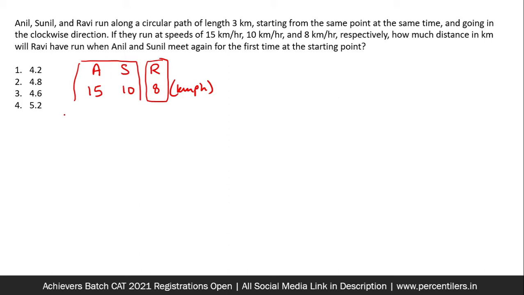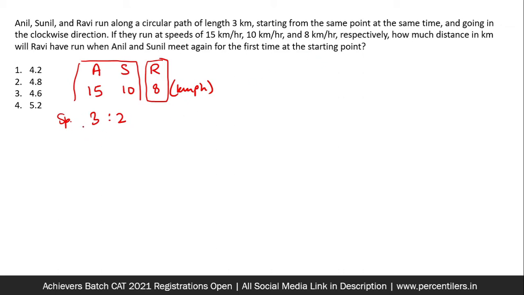So their speeds are in the ratio 3:2. The ratio of speeds is very important when we are dealing with circular track questions. It tells us a lot of things.